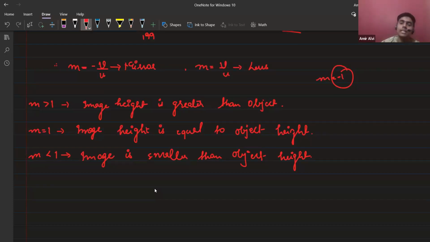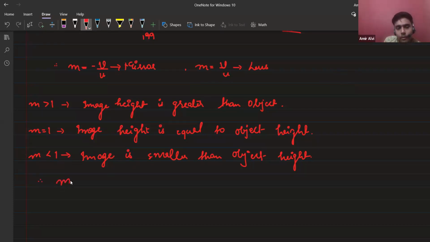Basically, this negative sign represents that the image is real and inverted. If it's negative, and a number is present, it means the image is enlarged, but it is negative, which means it is real and inverted. Clear? Let's find out whether this type of image is real or not.